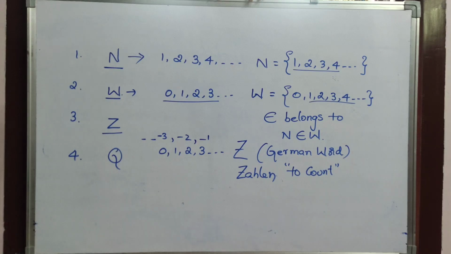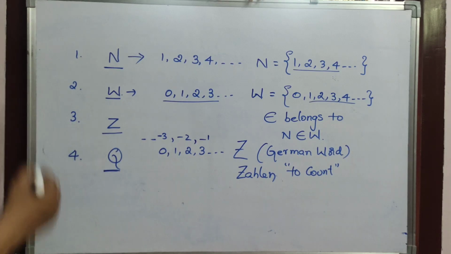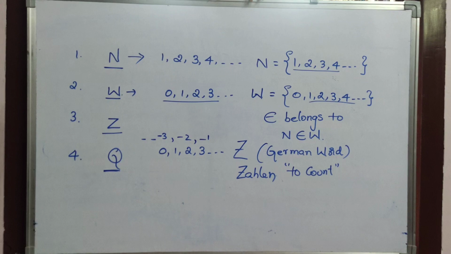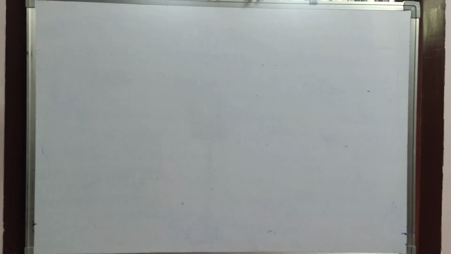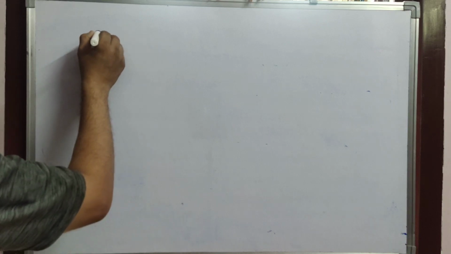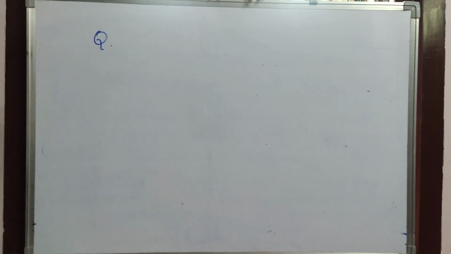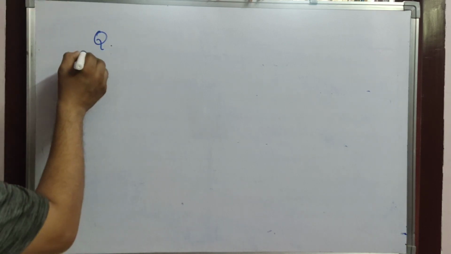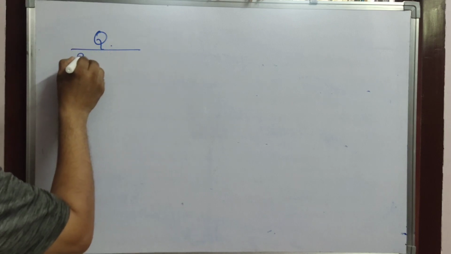Okay. Now, Q. What is Q now? Listen very carefully. Now I am going to discuss about the letter Q. Q is nothing but rational numbers, children.